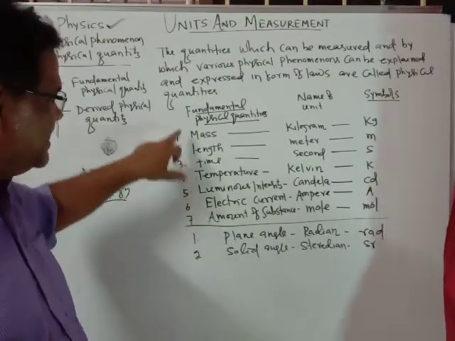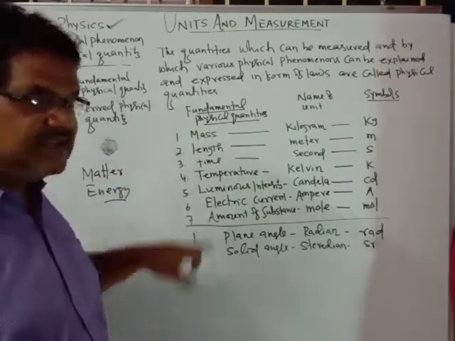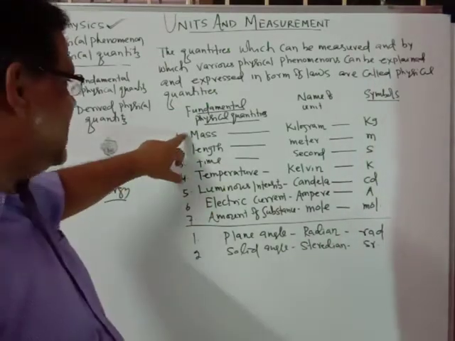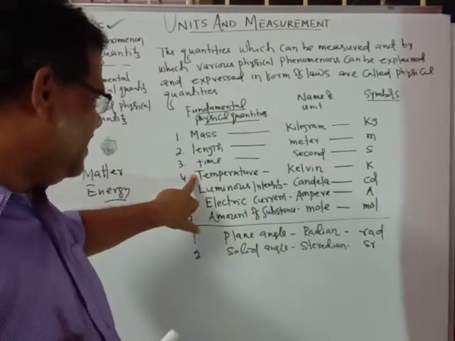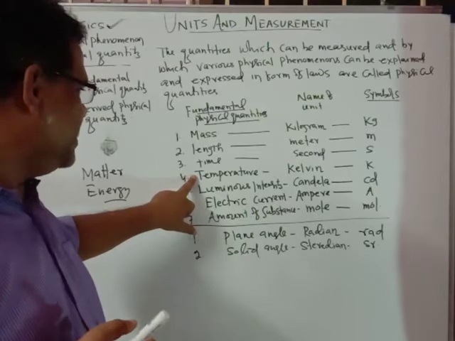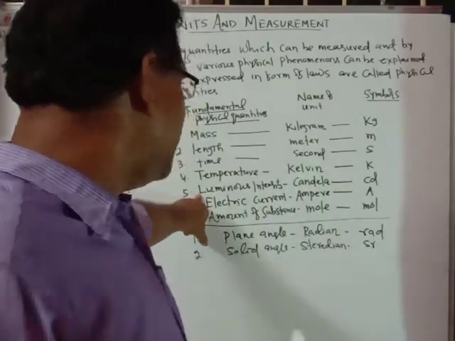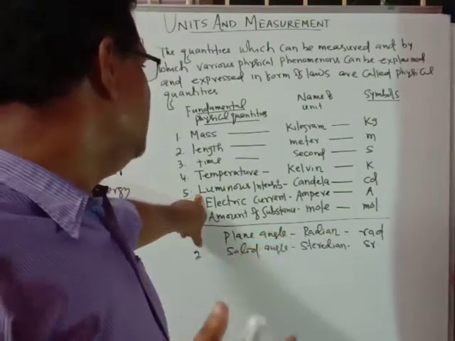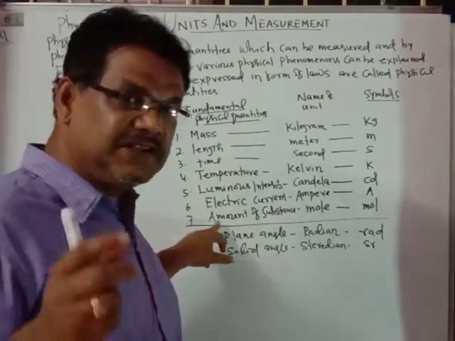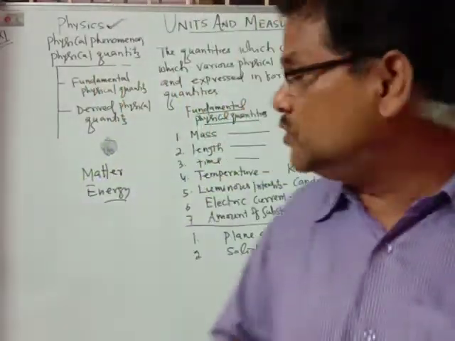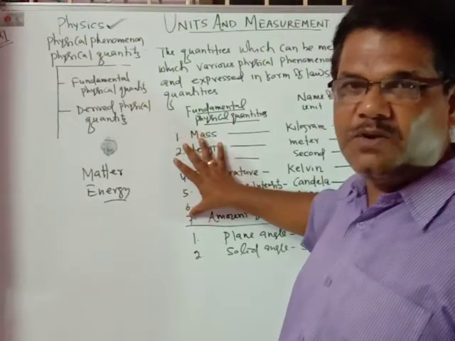These 7 fundamental quantities are the base quantities used in physics. Mass, length, time, you understand. Temperature is used in heat and thermodynamics, and luminous intensity is brightness or illumination. Electric current you know, and amount of substance is used in atoms and nuclei.